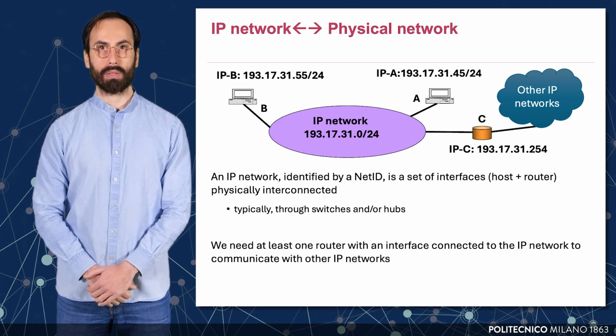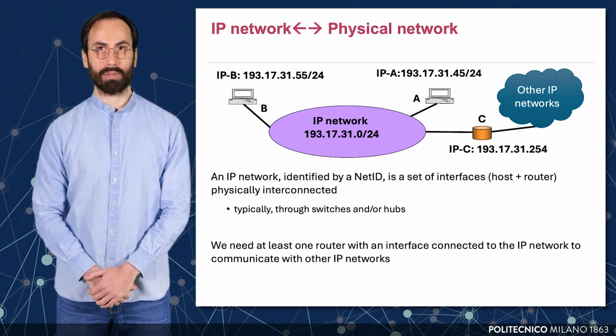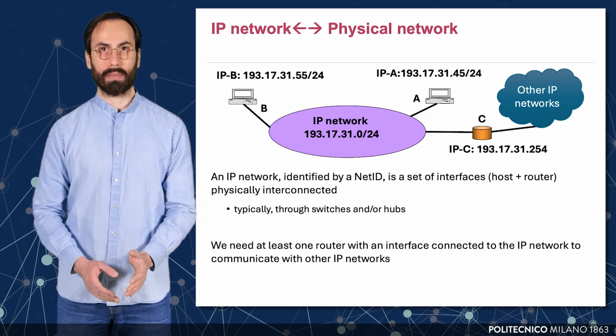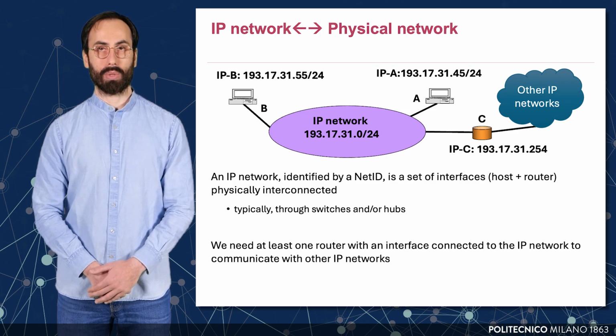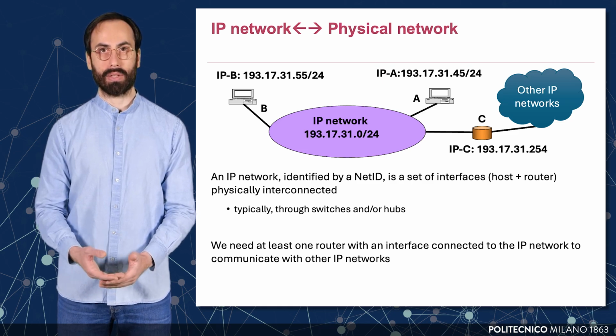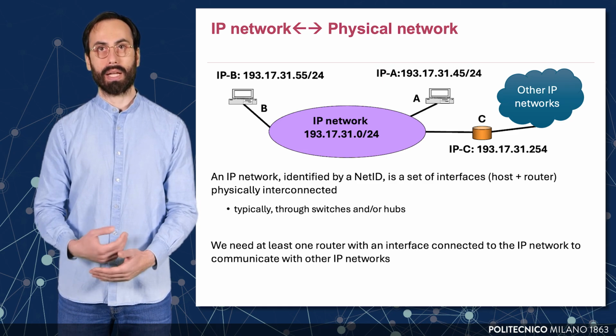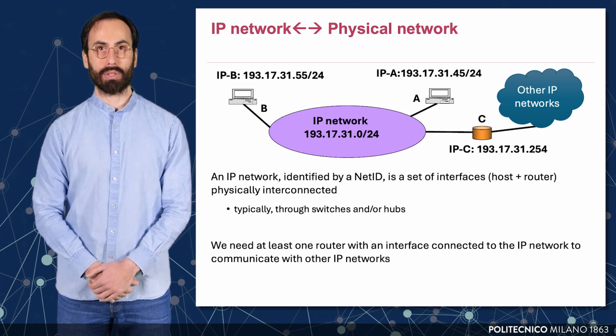In this diagram, hosts A and B, with their IP addresses, along with router interface C, are all part of the same IP network and can communicate directly at layer 2. However, to reach other IP networks, we require at least one router with an interface connected to this network. This router will forward packets destined for other IP networks. In this case, interface C serves as the default gateway for hosts A and B.